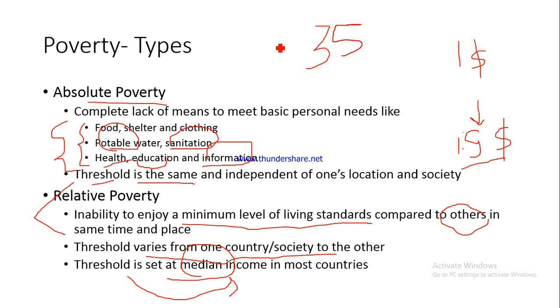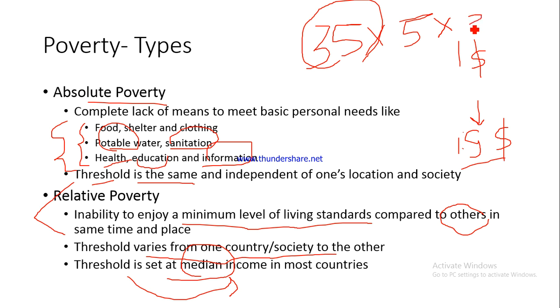And now how do I determine whether your family is below poverty line or not? What would I do? First thing is, I'll find out this figure is for one individual per day, right? So how many rupees should a family of 5 members have? 35 into 5, and then I'll multiply it with 30 days.